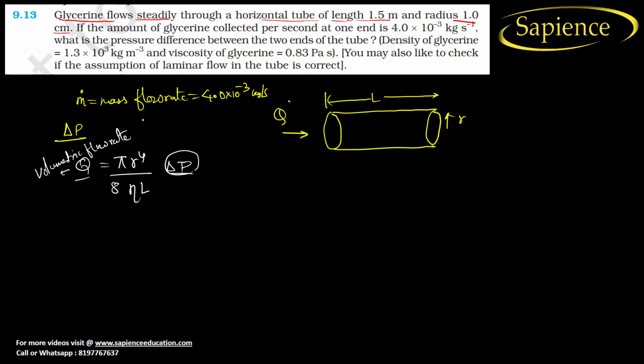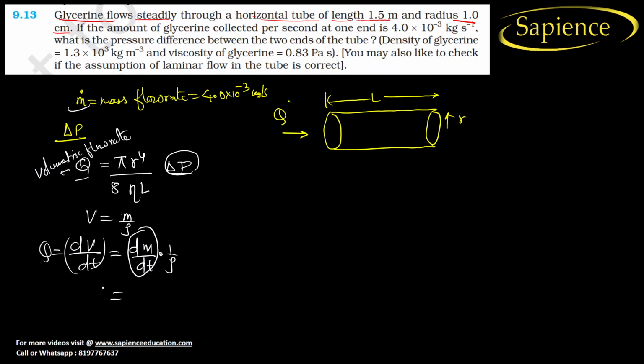Since the mass flow rate is given, first of all we know that volume V is equal to mass by density. If we differentiate, dV by dt is the volumetric flow rate, which can be written as Q, and this is equal to dm by dt into 1 by density. dm by dt is the mass flow rate they have given.